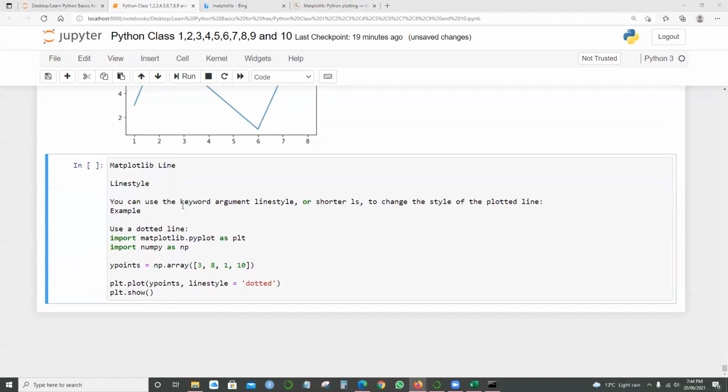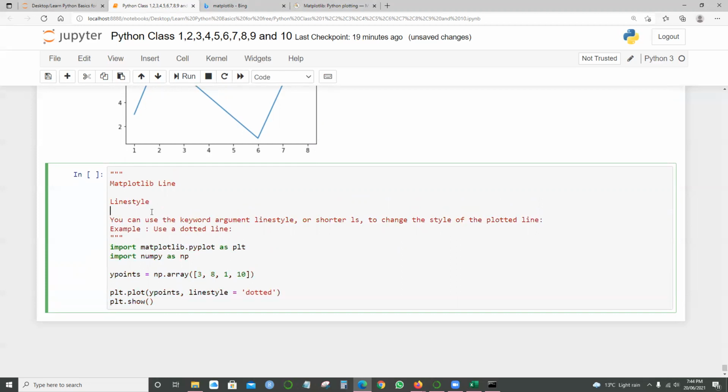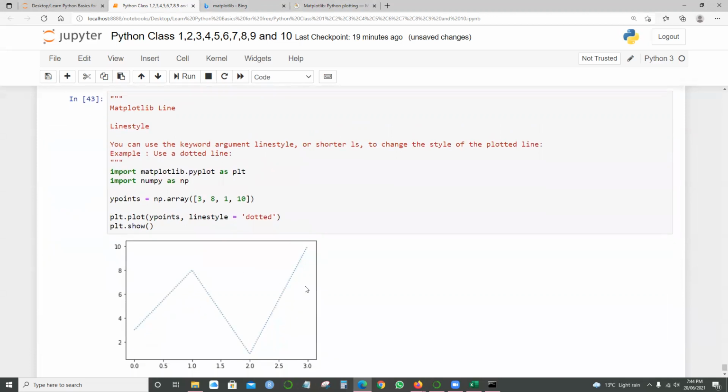So line style, you can use a keyword argument linestyle, or in shortened form ls, to change the style of the plotted line. Use a dotted line, right? When I say use a dotted line, I'm giving the comments. Here, what we are getting is the lines, but the dotted ones.